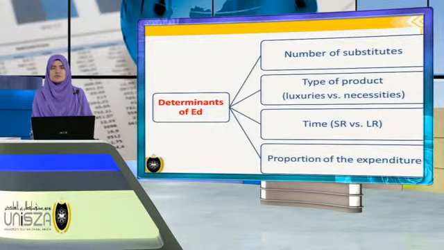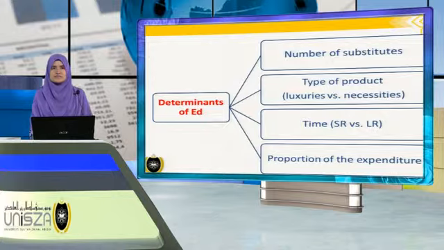Now we move to determinants of ED. So we have 4 examples of determinants of ED. The first one is the number of substitutes. Generally, the larger the number of substitute goods available, the greater the price elasticity of demand. The second one is the types of product, luxuries versus necessities. When we compare luxuries and necessities products, luxuries are more elastic than necessities.